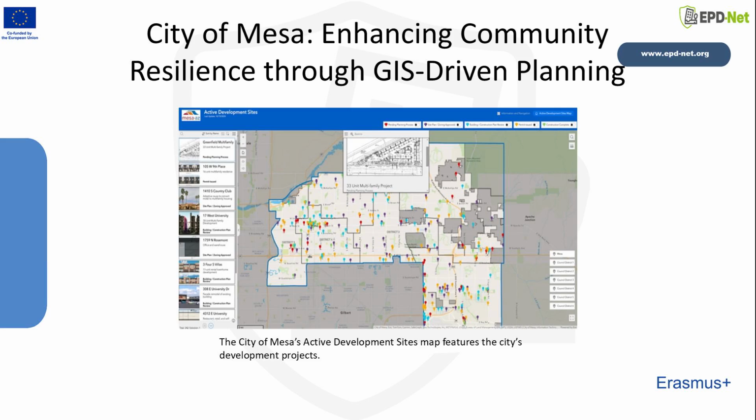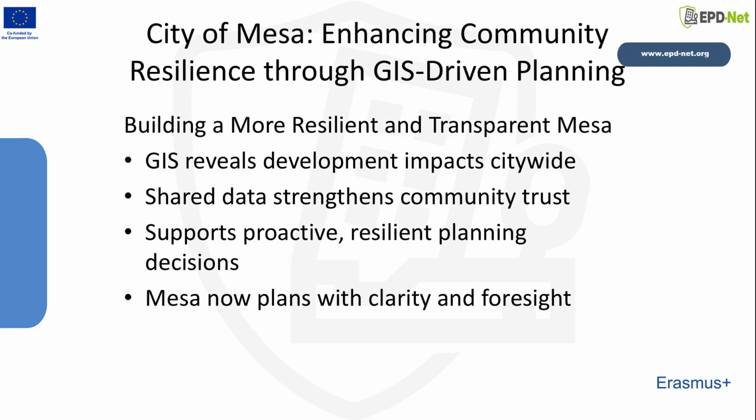In short, this map helps everyone, city staff, decision-makers, and the public, see the same information, which is a critical element of resilient and collaborative urban planning. As we close this case study, Mesa's experience shows how GIS can fundamentally strengthen urban resilience. By visualizing development activity across the entire city, Mesa gained a deeper understanding of how projects influence mobility, infrastructure, services,